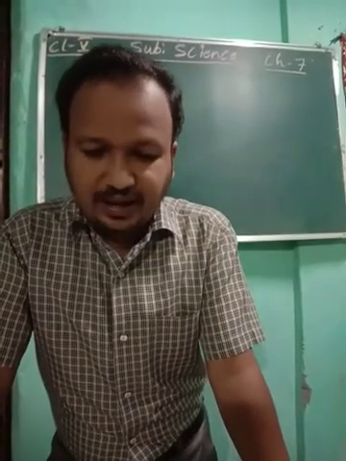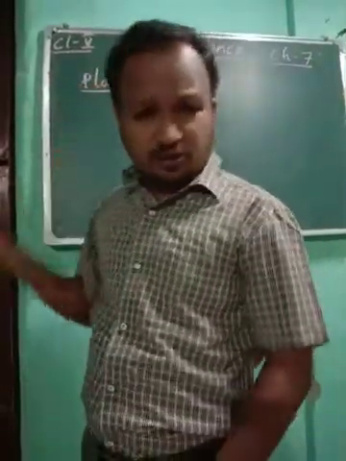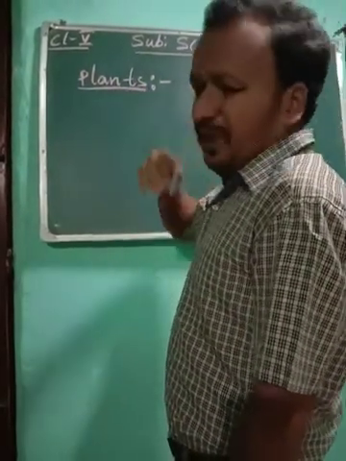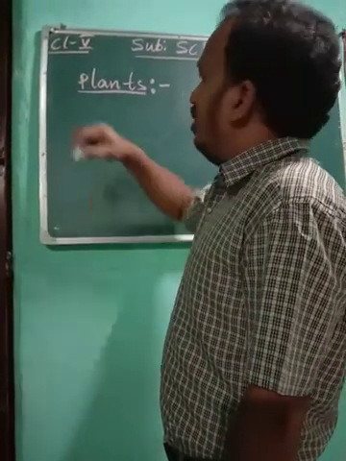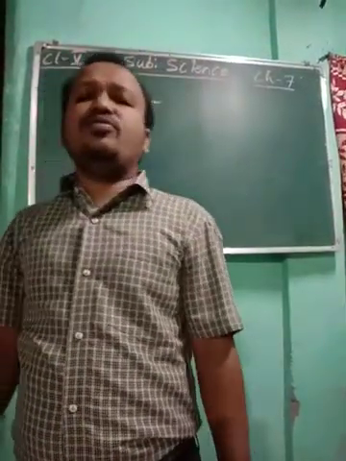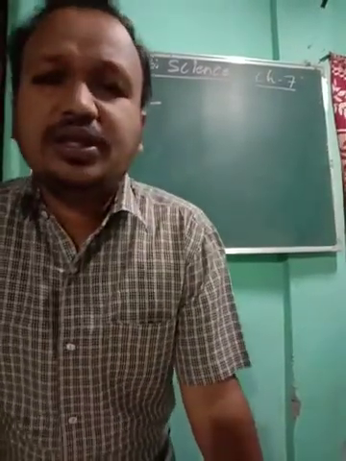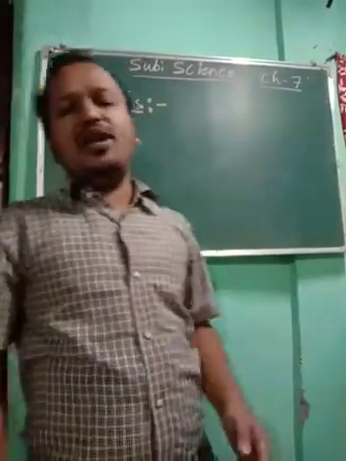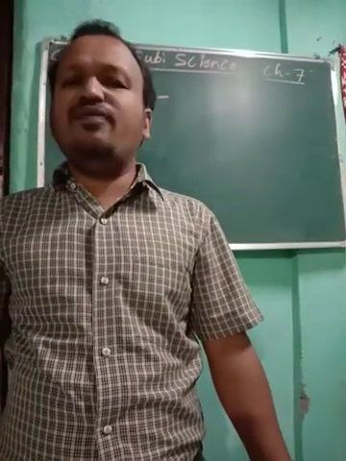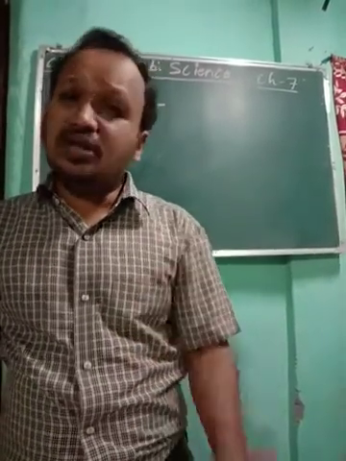Okay, so when a plant dies, you see, it is a living thing, so it will also die. When a plant prepares food, it uses the carbon dioxide that we give out, and while preparing food it gives us oxygen that we use. But a plant cannot live for a long time. It cannot live for thousands and thousands of years, it is not possible for one plant. So they also die.